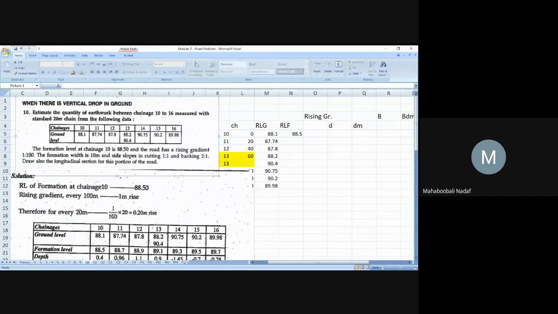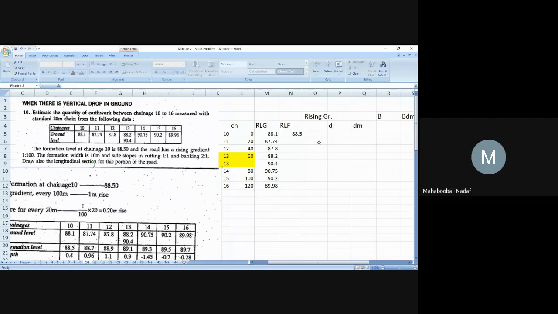So 1 divided by 100 into, what is the chainage interval? 20. 1 in 100 into chainage interval 20. So for every chainage you should add 0.2 meter. That is why they have given rise. In the previous case it was drop. In this example it is rise. So 0.2 I should add to the previous one. For everything I should add to the previous one.